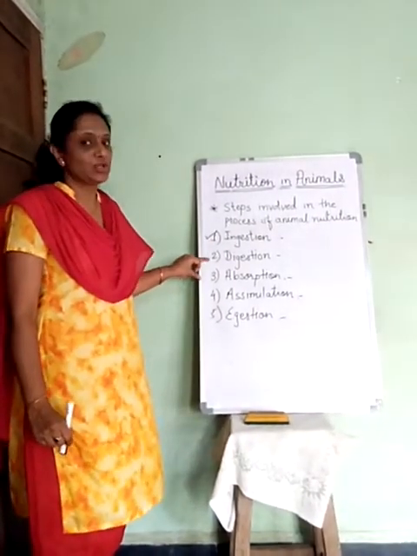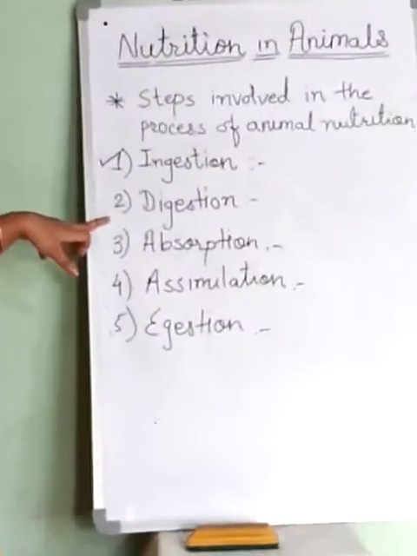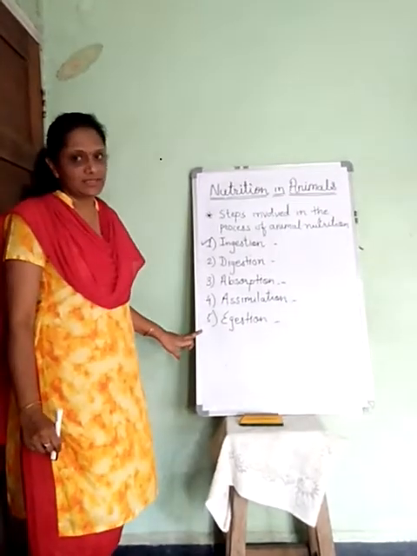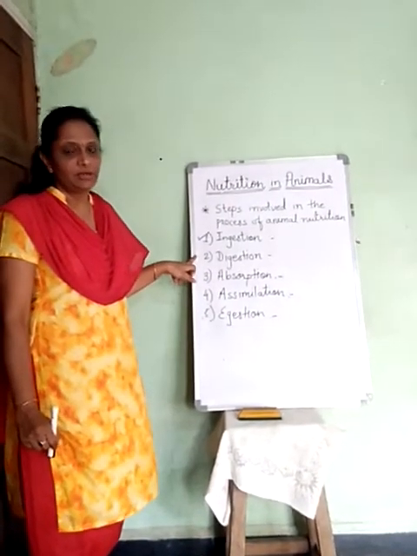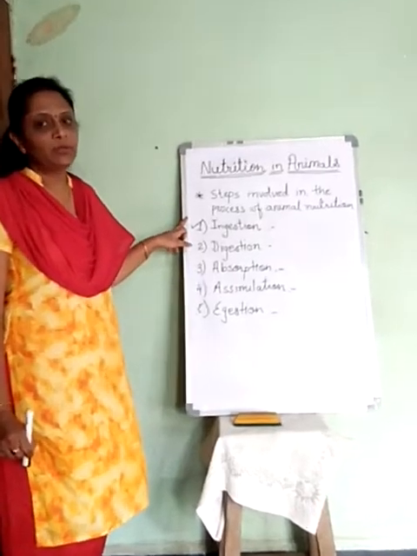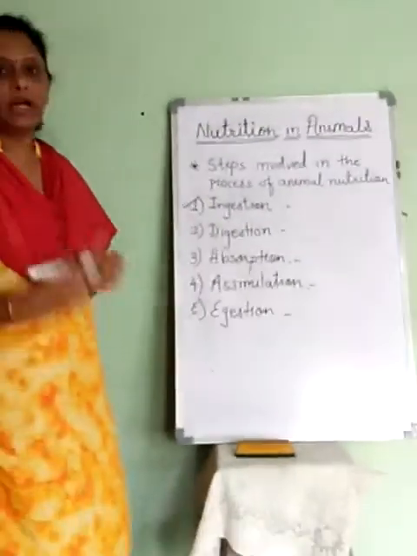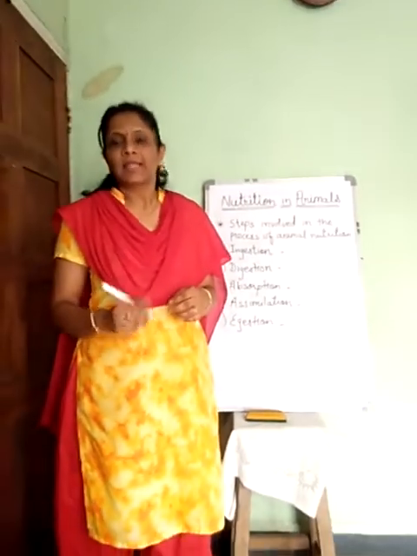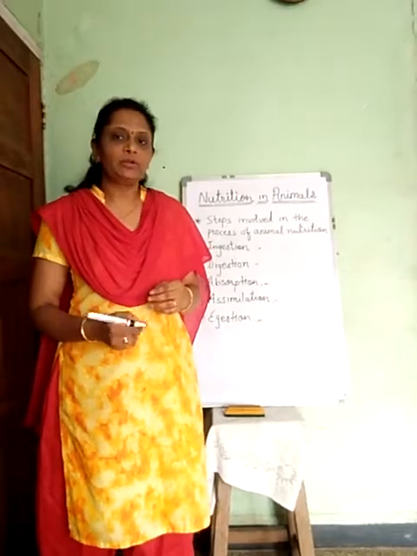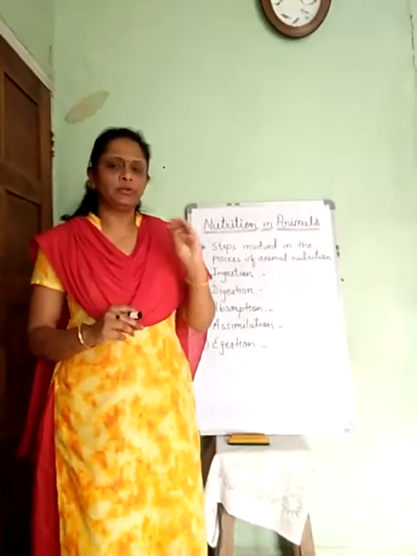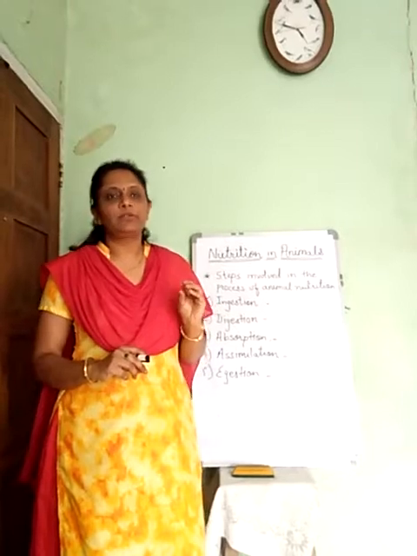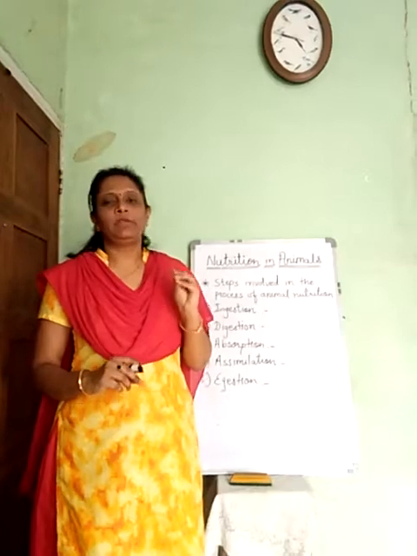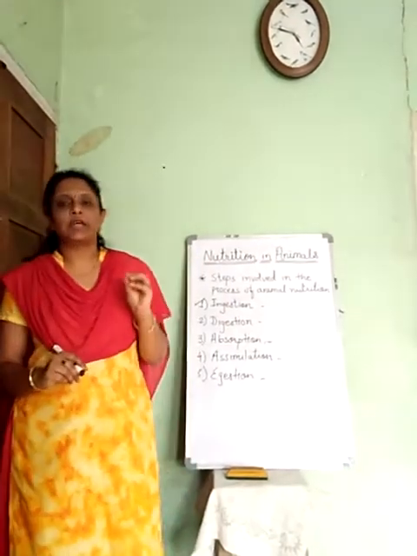Now we will see the process of digestion. This is quite a complicated and lengthy process among all 5 processes. Once food enters the mouth, it is cut with the help of teeth into smaller pieces. Then saliva gets mixed inside the mouth, and a small bolus is formed, which is a moist, round form of food made of small cut pieces. That is called a bolus.